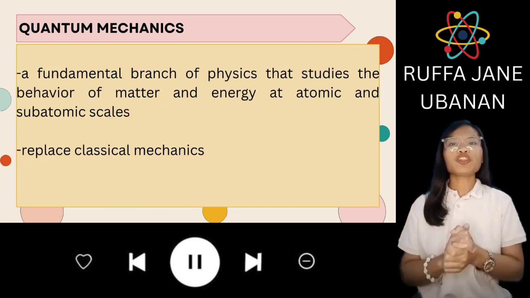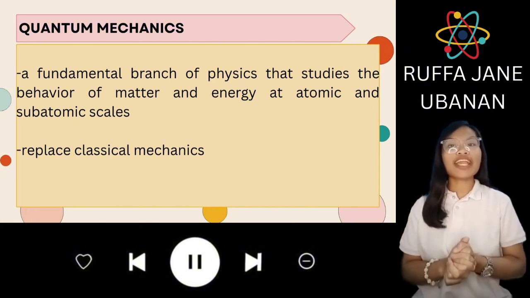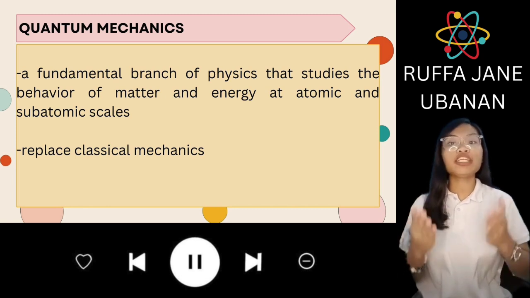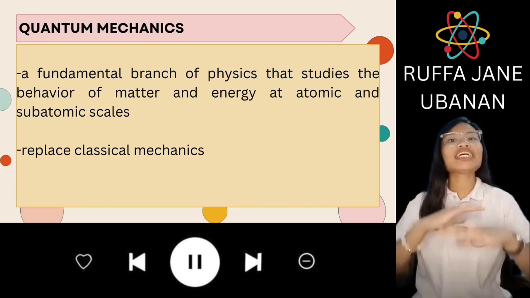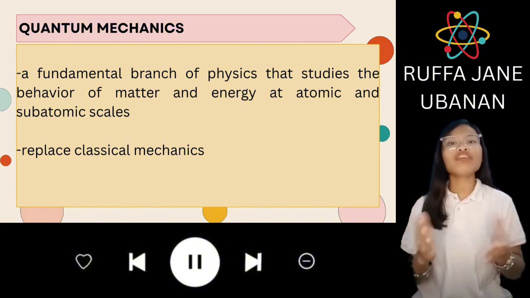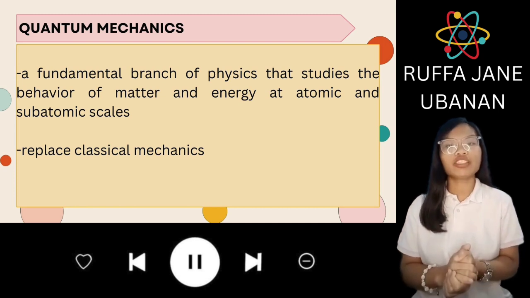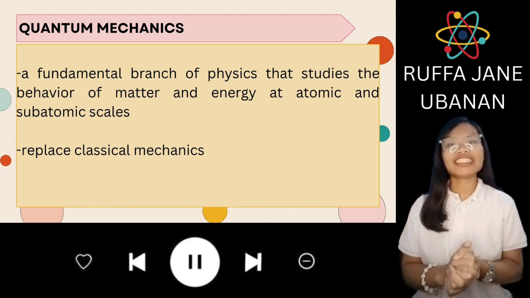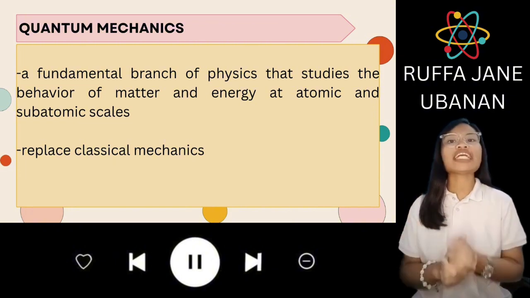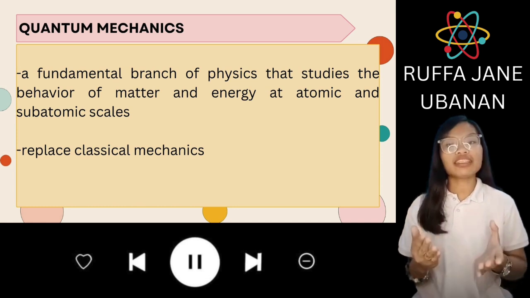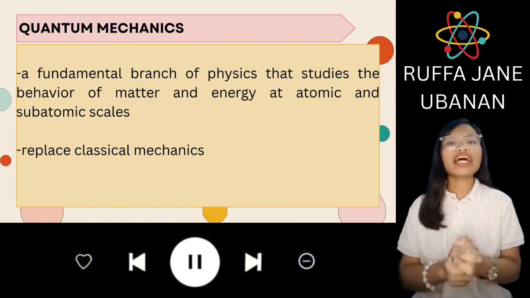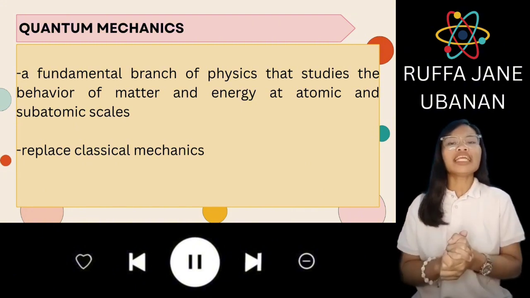Since we already know what quantum mechanics fundamentals means, let's now take a closer look at quantum mechanics itself. In other words, if the fundamentals are the building blocks, then quantum mechanics is the entire structure, the full theory that explains how matter and energy behave at the atomic and subatomic levels. To begin with, quantum mechanics is a fundamental branch of physics that studies the behavior of matter and energy at atomic and subatomic scales.